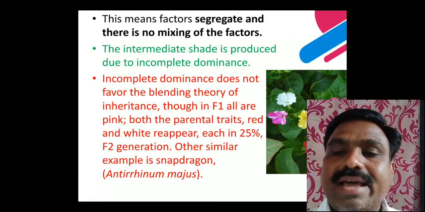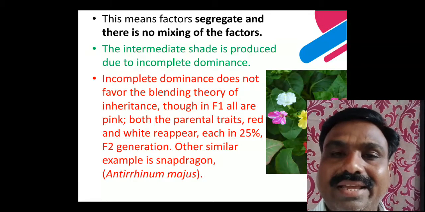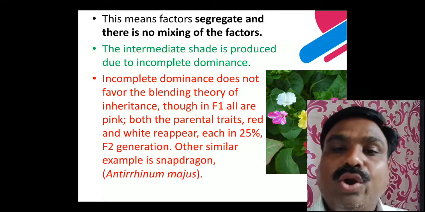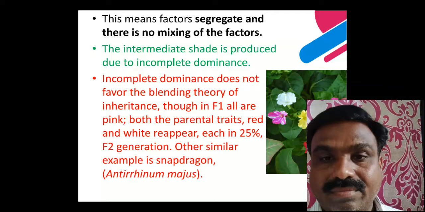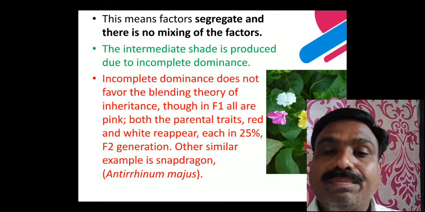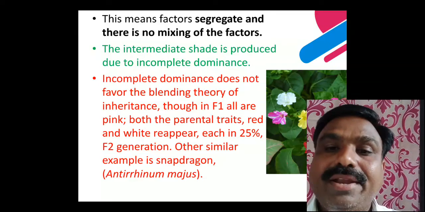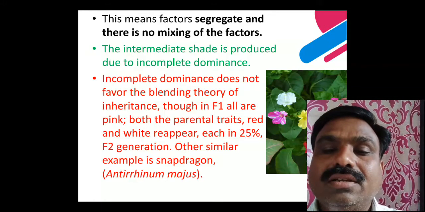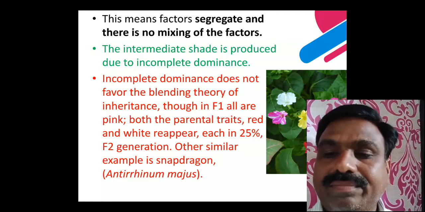This means that the factors segregate. There is no mixing of the factors. According to the law of segregation, the law of purity of gametes, each gamete, each gene, each allele is pure for that character.